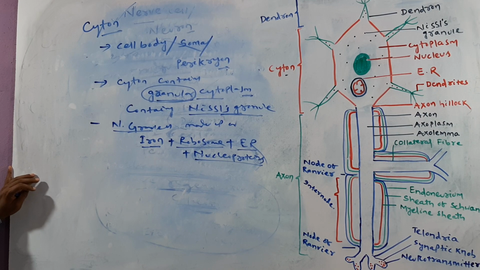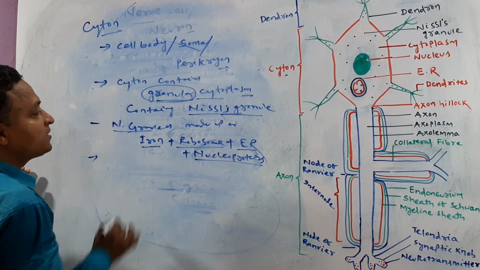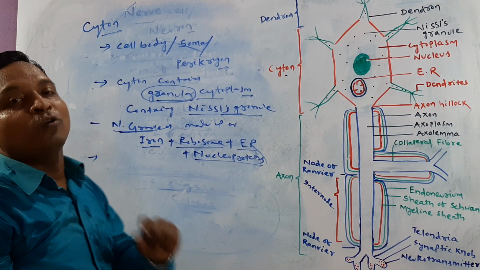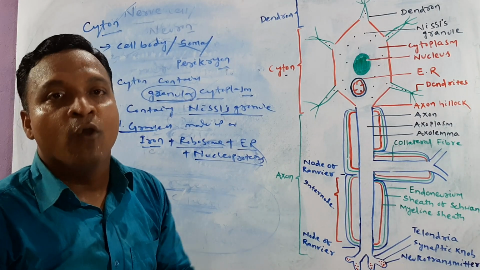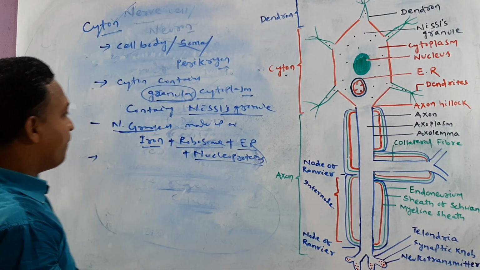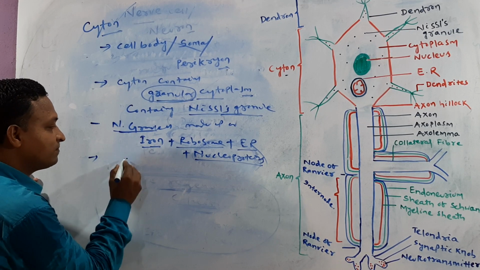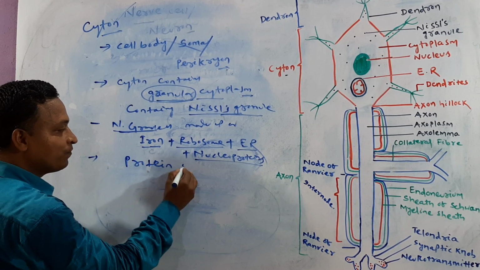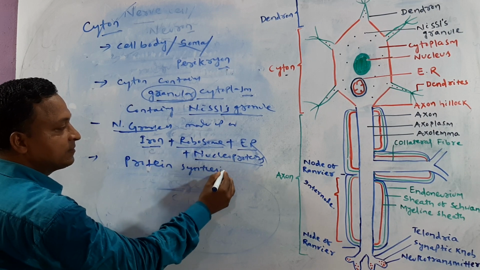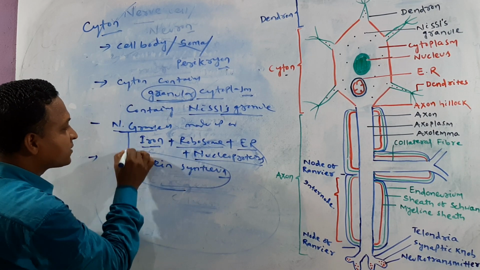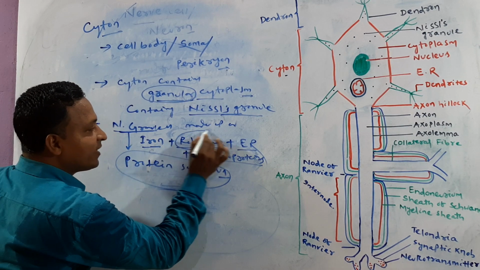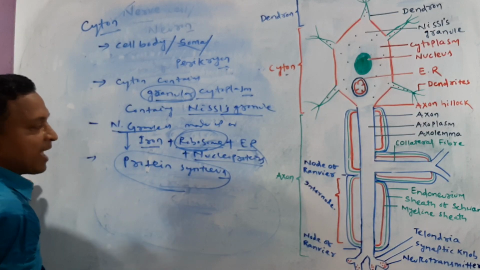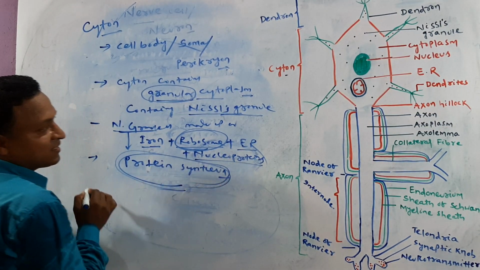Clear? And try to focus, my dear. The next one: what is the function of Nissel's granule? Always a short question is asked in the exam. The main function of the Nissel's granule is protein synthesis. Protein synthesis is the main function of Nissel's granule because it contains ribosome. Due to the presence of ribosome, it helps in protein synthesis.